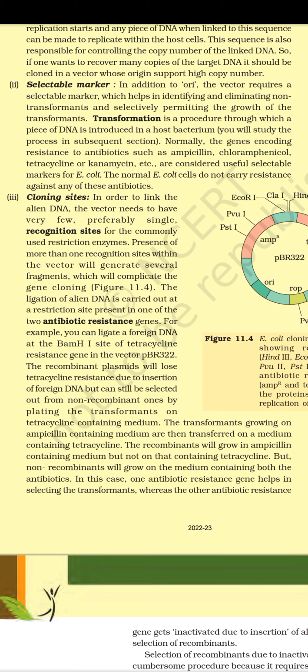The transformants growing on ampicillin-containing medium are then transferred onto a medium containing tetracycline. The recombinants will grow in ampicillin-containing medium but not on that containing tetracycline. But non-recombinants will grow on the medium containing both the antibiotics.